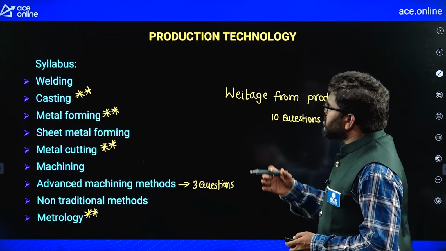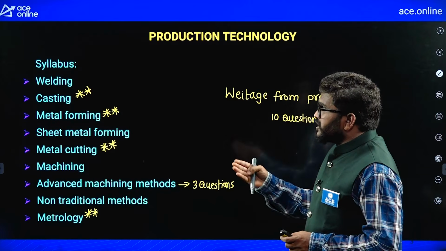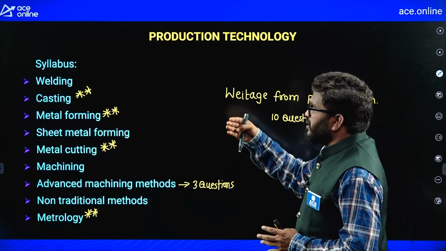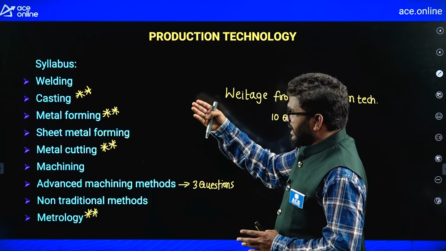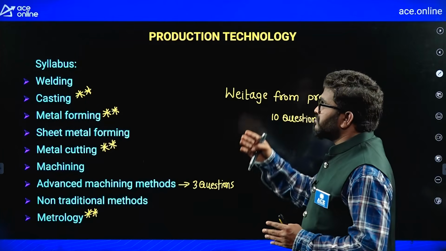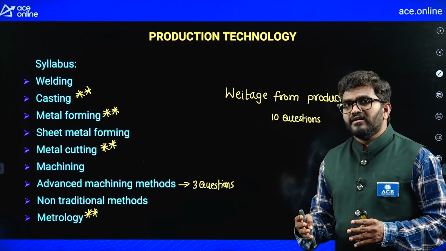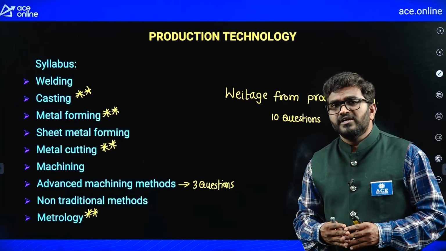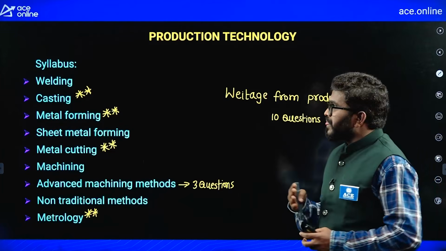Now we will see the questions from production. I can't cover all the questions from all the topics. I selected some questions that I am going to discuss in this 1 hour session: metal forming, sheet metal, casting, metal cutting, and also some questions from welding. Because of time constraint, you can avail these questions from our ACE Academy book. We are also giving the books, you can purchase and go through the questions.